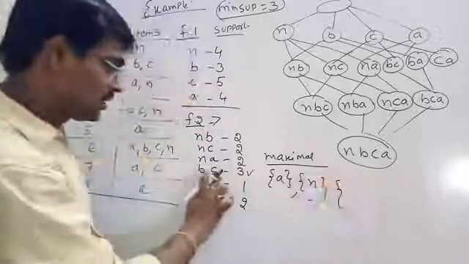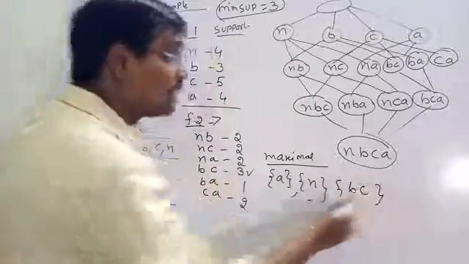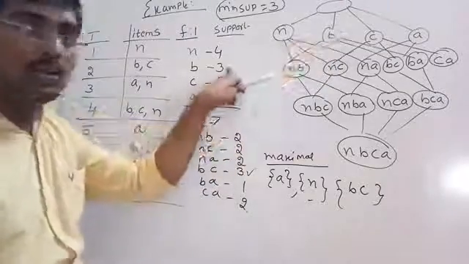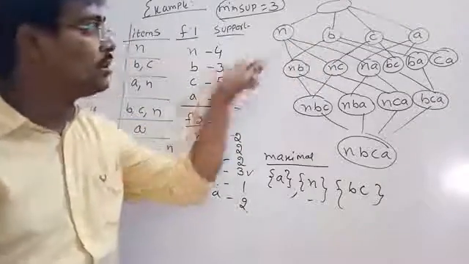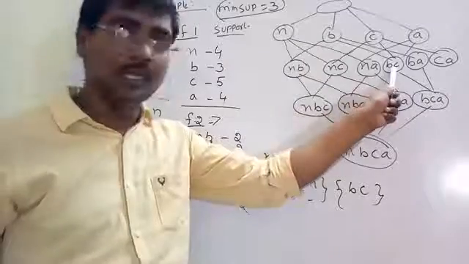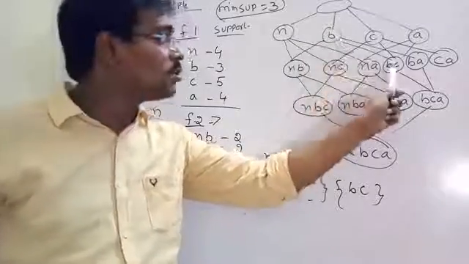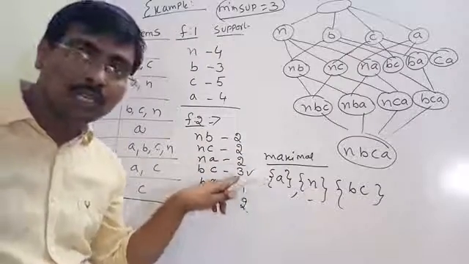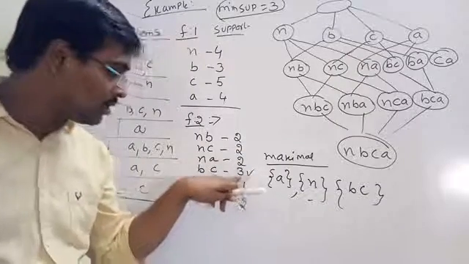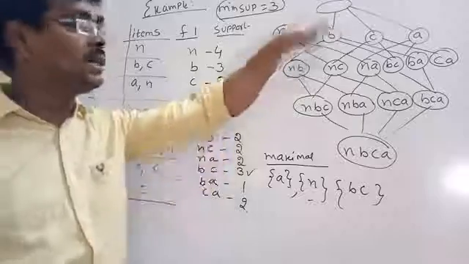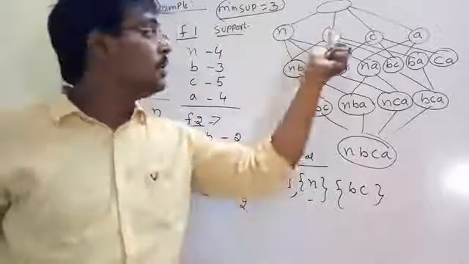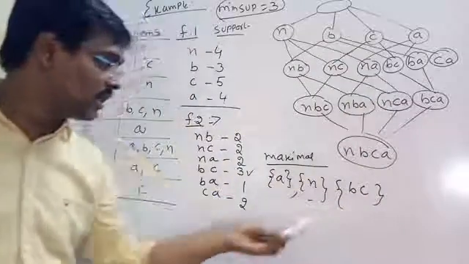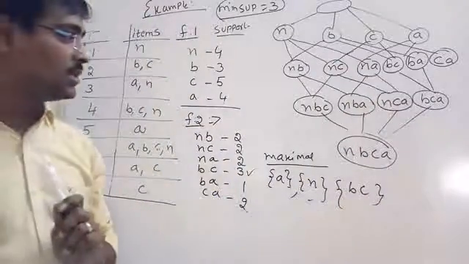Now we already discussed BC. Suppose B has the support value 3. Its superset is BC. BC is a superset for B. What is the BC value? 3. So the superset is also frequent. So B is not maximal. That's why BC is the maximal. These are the maximal frequent item sets.